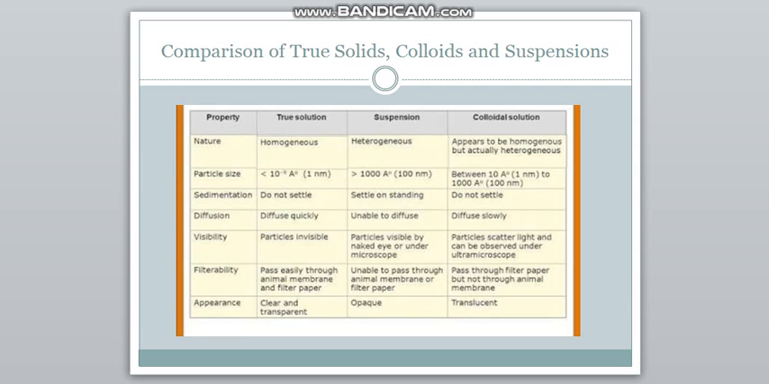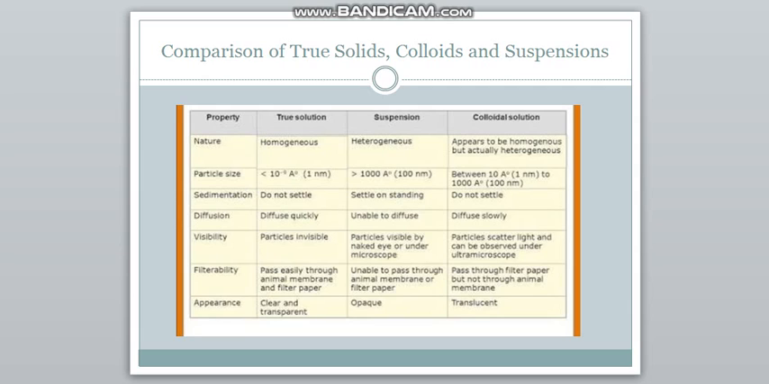And in colloidal solution, we see a particular phenomenon exhibited by the colloidal particles, that is Tyndall effect. They scatter light. The phenomenon by which the colloidal particles scatter light is known as Tyndall effect. They can be observed only under ultra microscope. What about filtrability? That is, whether they can be passed through filter paper or animal membrane. True solution of course can be passed through animal membrane and filter paper. Suspension cannot be passed through animal membrane and filter paper, whereas colloidal solution can be passed through filter paper, but through animal membrane it's not possible. Appearance: true solution is transparent, colloidal is translucent, and suspension is opaque.